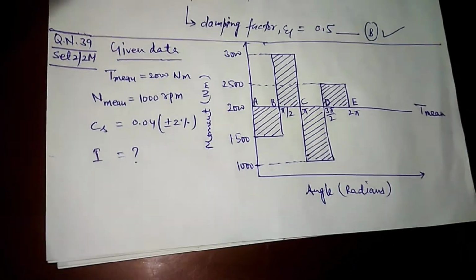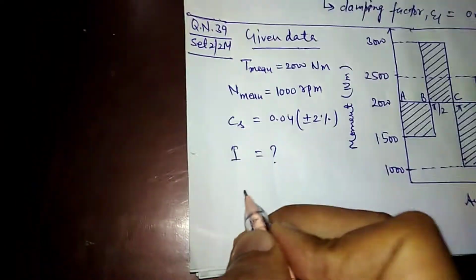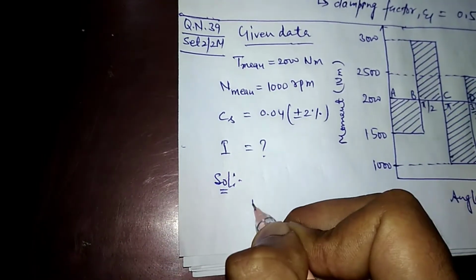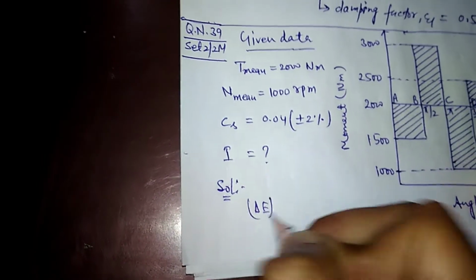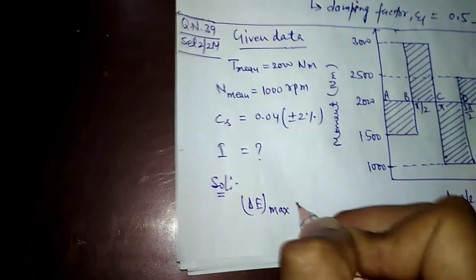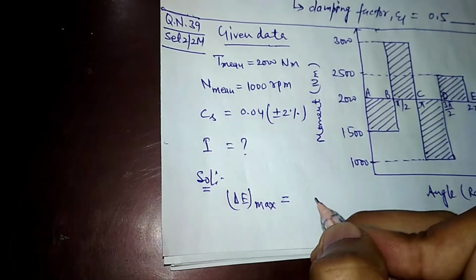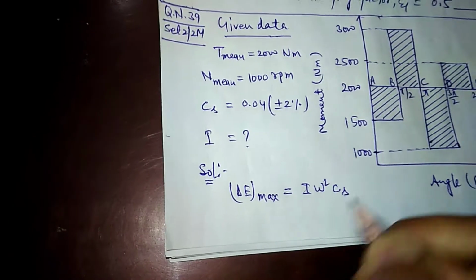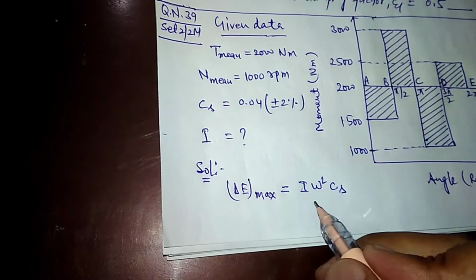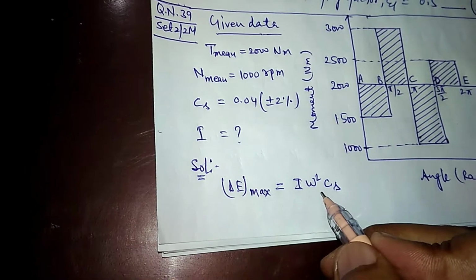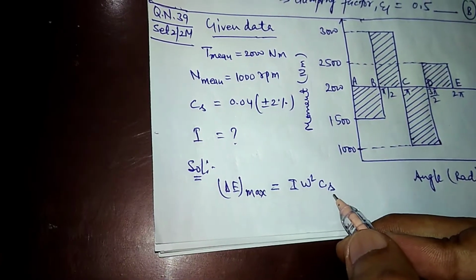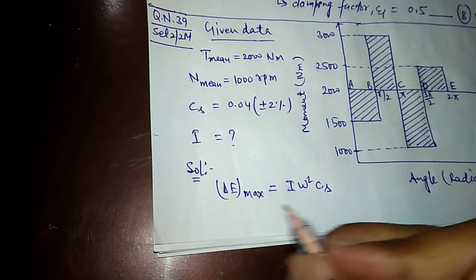Now let us solve this question. As we know, delta E max, the maximum fluctuation of energy, can be written as I omega square Cs, where I is the mass moment of inertia, omega is the mean angular speed, and Cs is the coefficient of maximum fluctuation of speed.